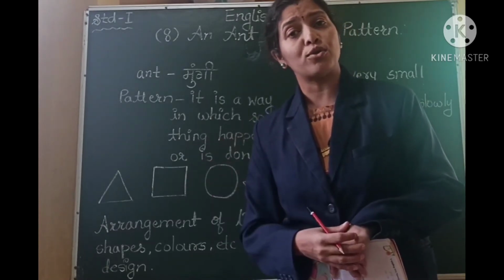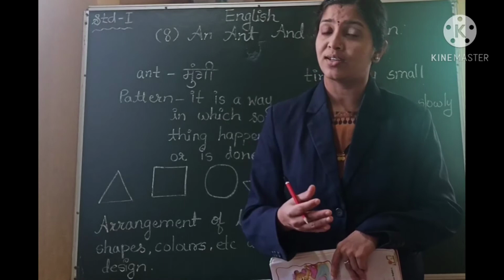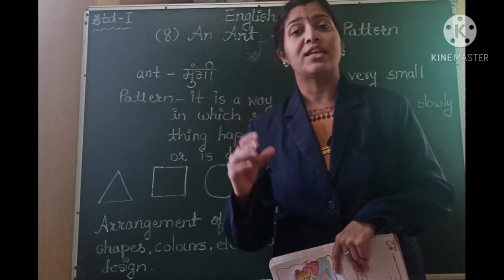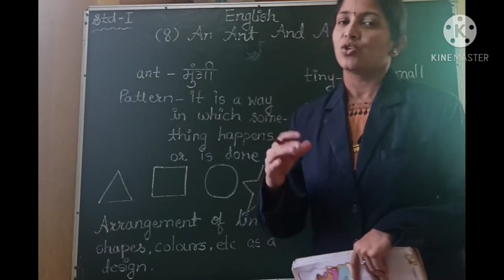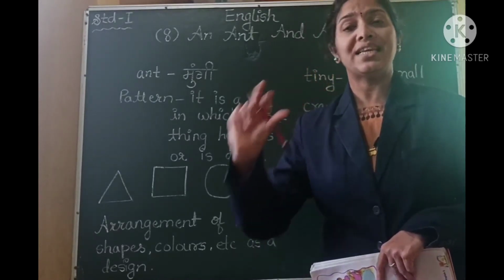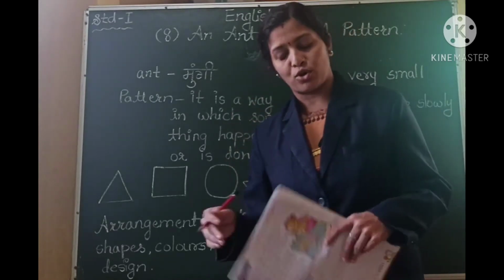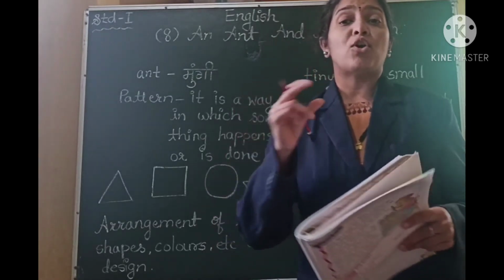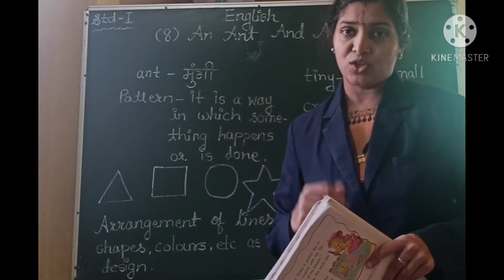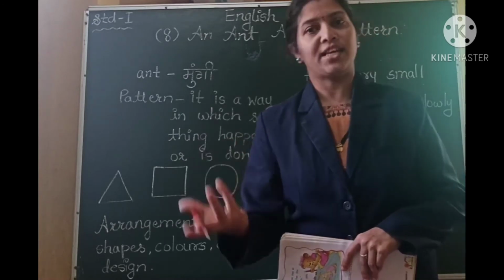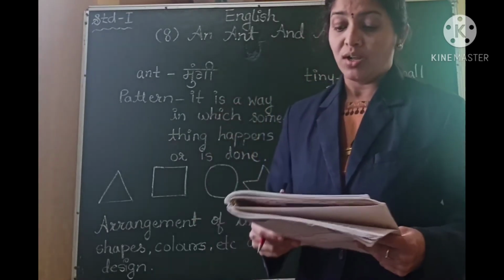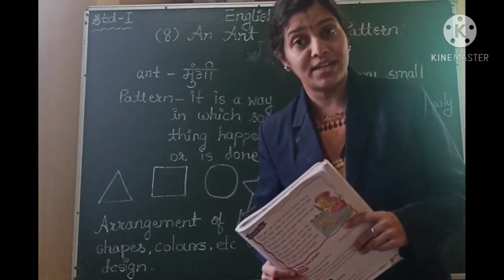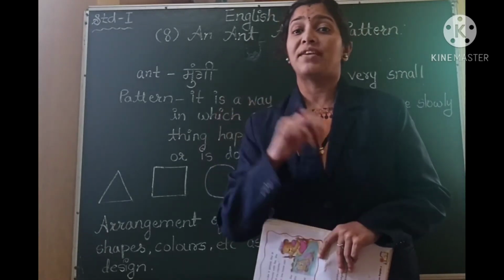What is an ink pot? Do you know what is an ink pot? Yes, there is a bottle in which ink is kept. Ink, shai. So the bottle in which ink is kept is called as ink bottle. So the bottle is having ink in it. So obviously, since it is an ink pot, some ink is there in the bottle. But it does not have a lid. The bottle is not having any lid.